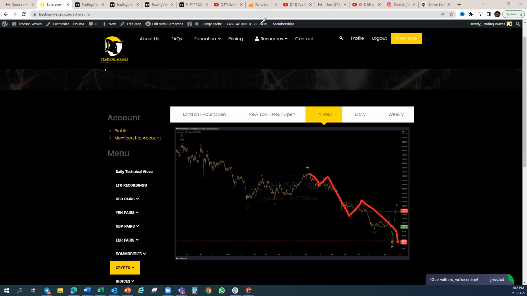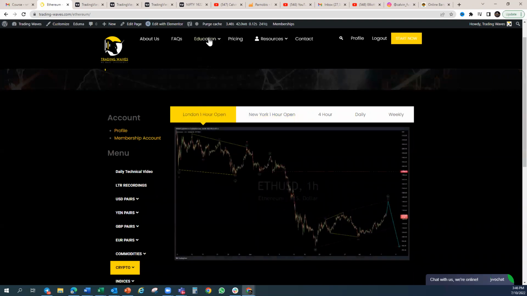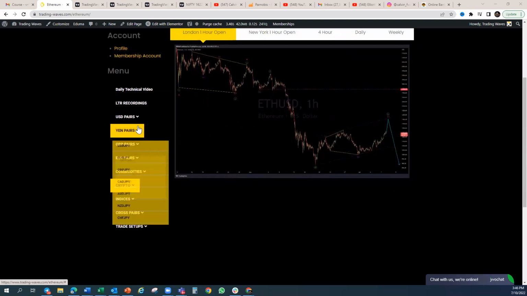Now this week we're expecting this one in green to go up here and then down. That is the expectation. That's why you see that New York on Thursday afternoon, as far as South African time, we're expecting this one to push to the upside and then come down. That's why in London on Friday morning, it's already underway. We're looking for this one to continue pushing to the upside, and then we'll be looking for this one to continue the drop. That is Ethereum. And let's have a look at the others.